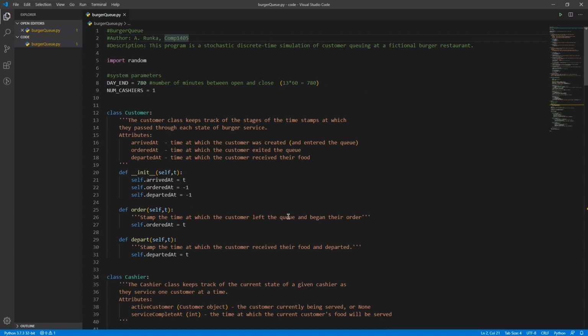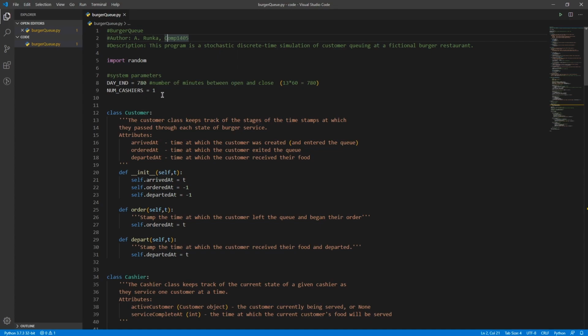So this is a queuing simulation of a fictional burger joint. It's stochastic, which is to say it's probability based, as opposed to deterministic, which would be the opposite of that. And it's discrete time. So the simulation will proceed with time as discrete steps: time step 1, time step 2, time step 3, as opposed to trying to represent continuous time. Each time step will represent a single minute in our simulated world.